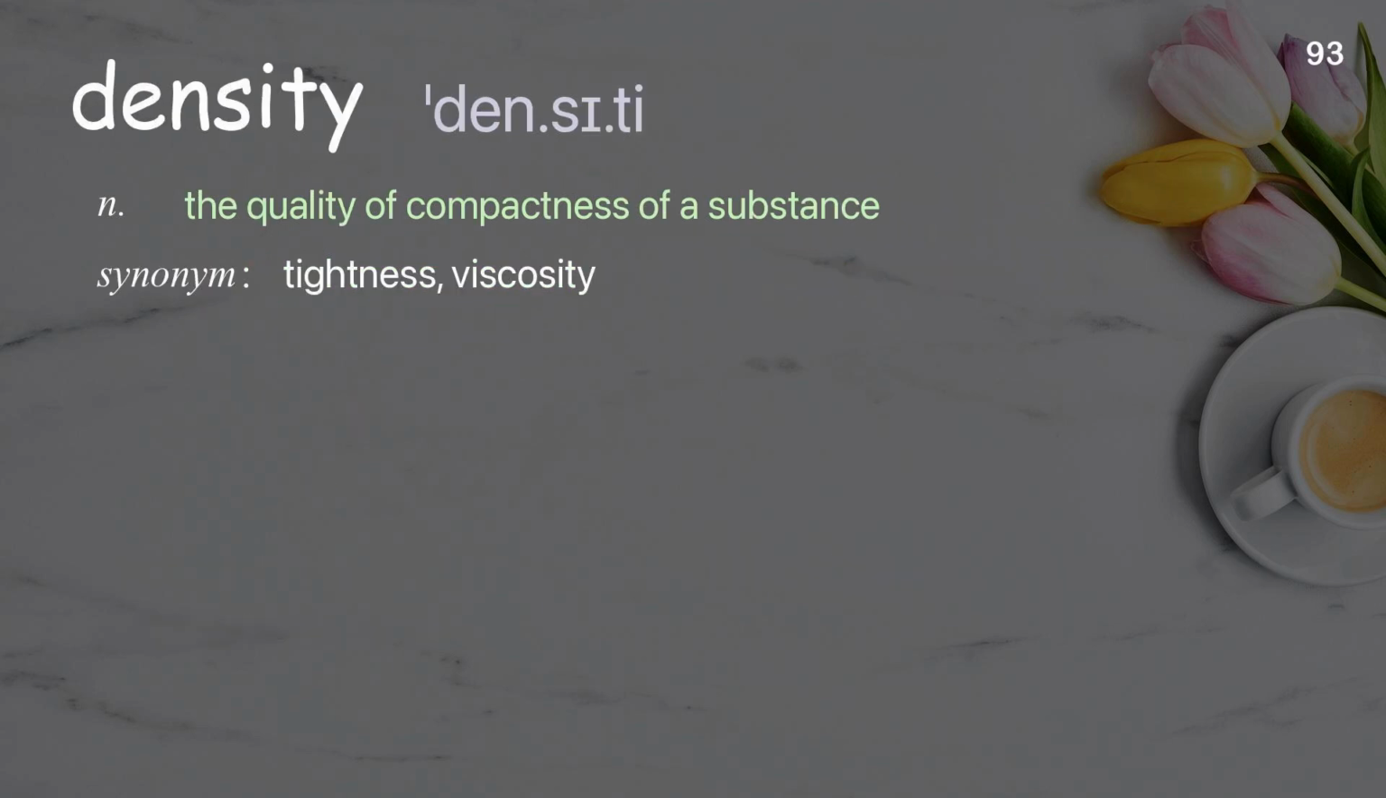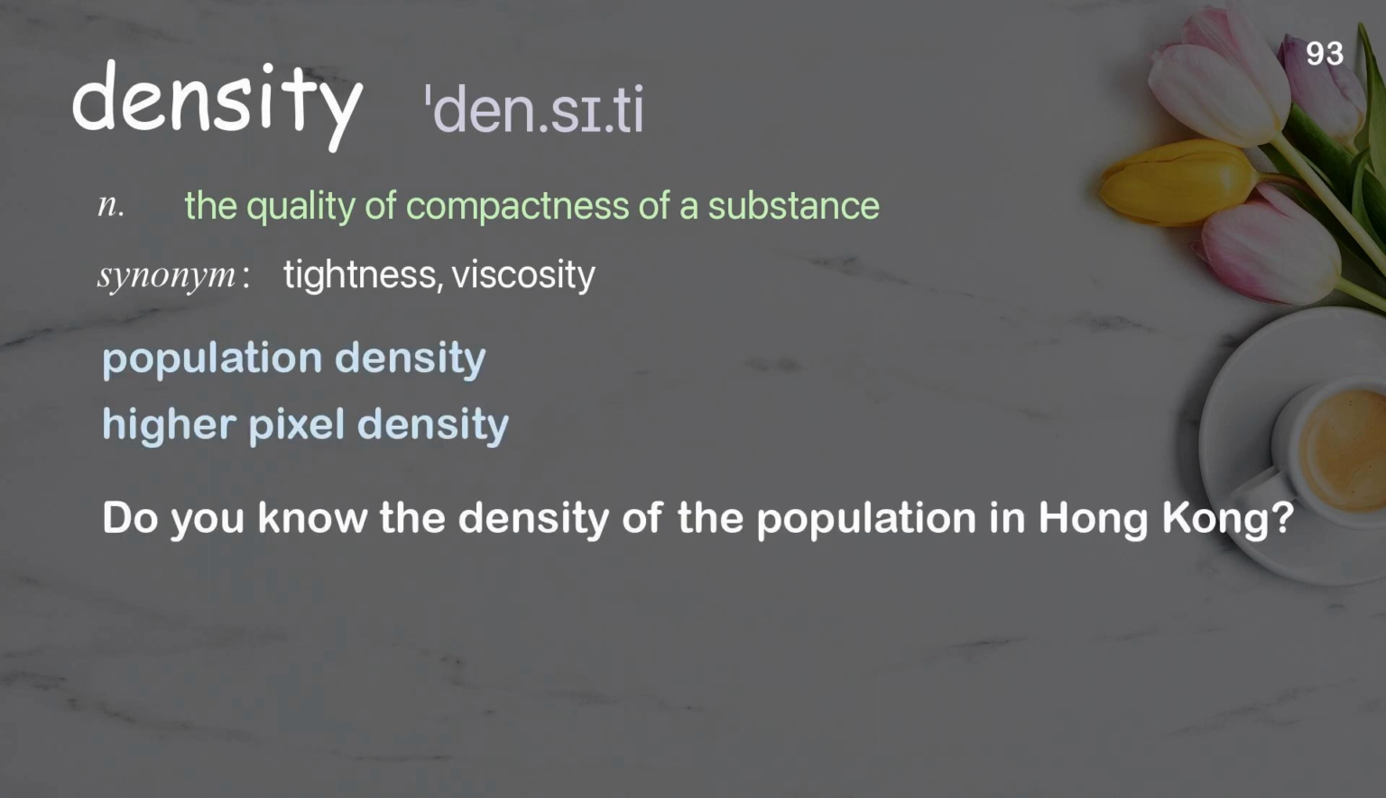Density. The quality of compactness of a substance. Examples: Population density, higher pixel density. Do you know the density of the population in Hong Kong?